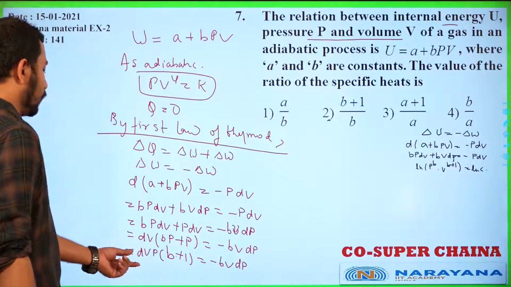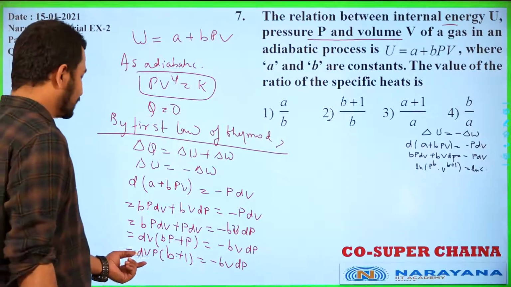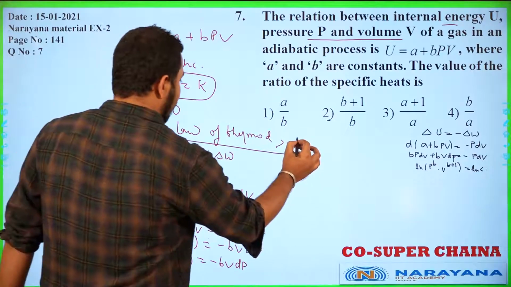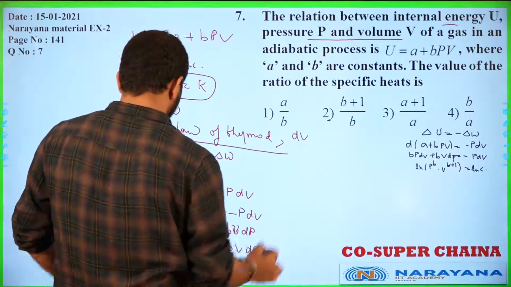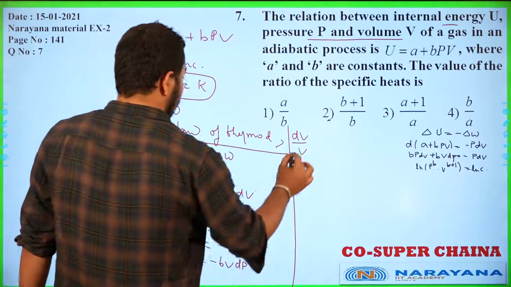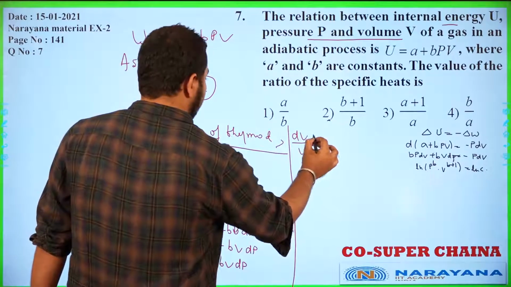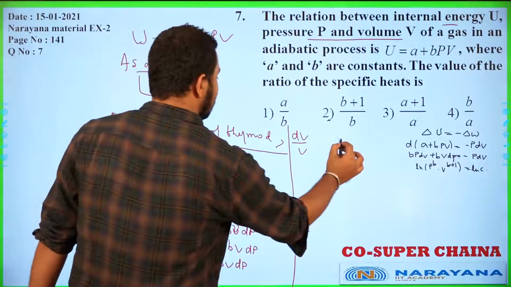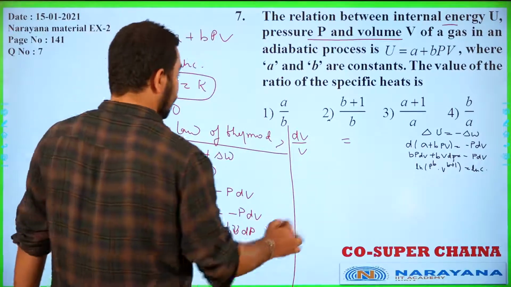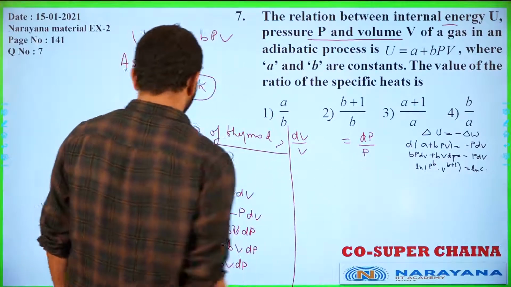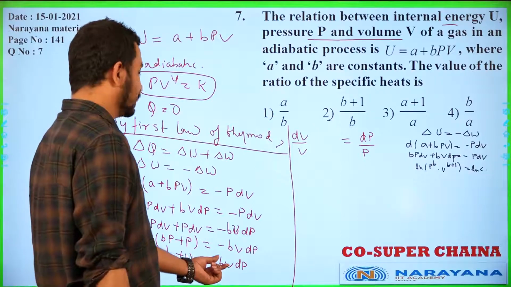Okay, now what we'll do, we'll divide this by dP. I am writing it here. So we can write here dV by V on one side, and on this side of the equation we can write dP by P. Now just rearrange the things here.